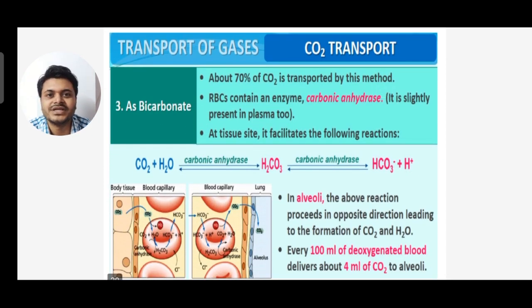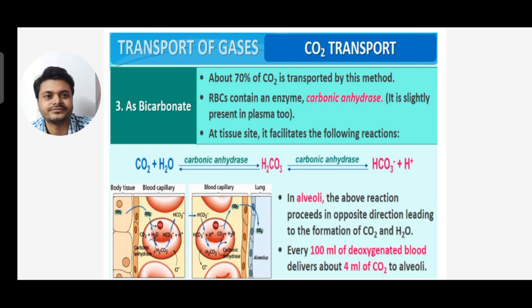Third one, as bicarbonate ion. About 70% of carbon dioxide is transported by this method. RBC contain an enzyme, carbonic anhydrase, which is also present in plasma in small amounts. At the tissue site it facilitates the following reaction: carbon dioxide plus water under carbonic anhydrase, a reversible reaction, forms carbonic acid, which again dissociates into HCO3 minus and hydrogen ion.